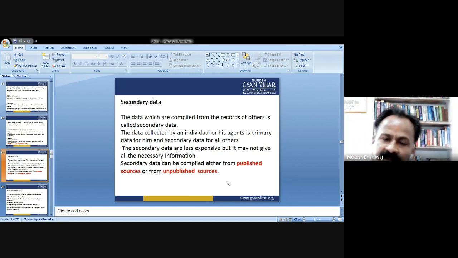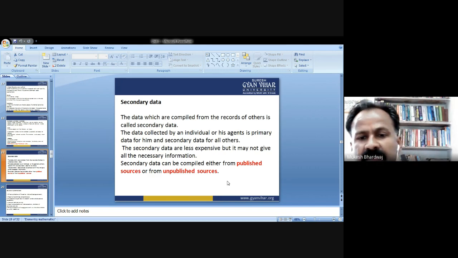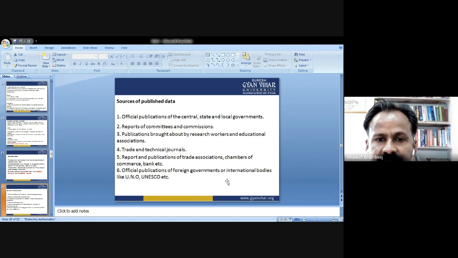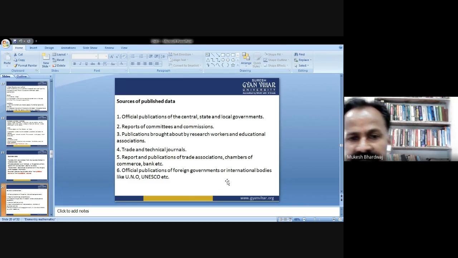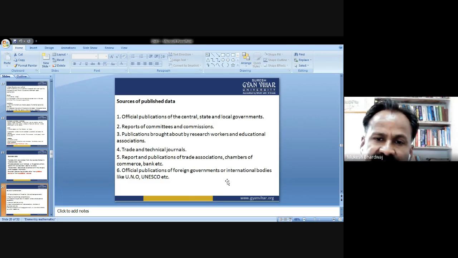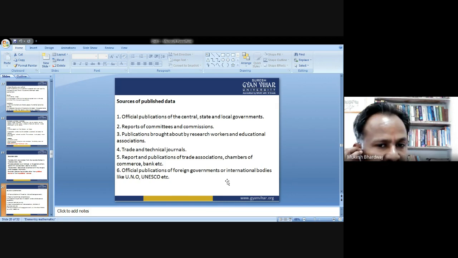So the secondary data, the medium to get the secondary data, is from published sources or from unpublished sources. Sources of published data: official publications of the central, state, and local governments. Whatever data is published by the central government, state government, and local governments in their official publication is called secondary data to analyze. Reports of committees and commissions.